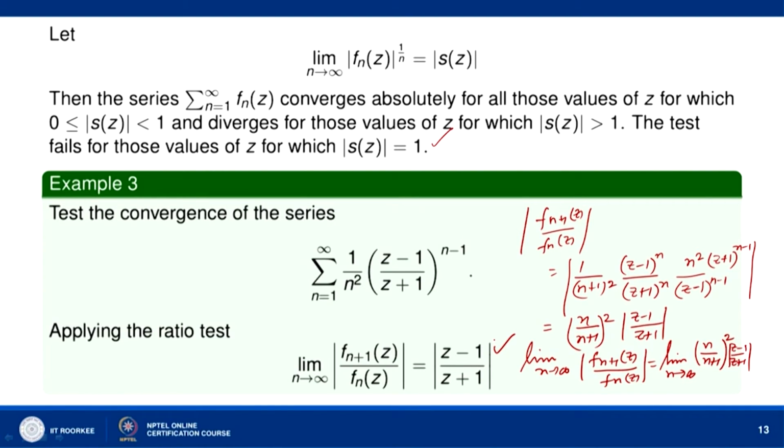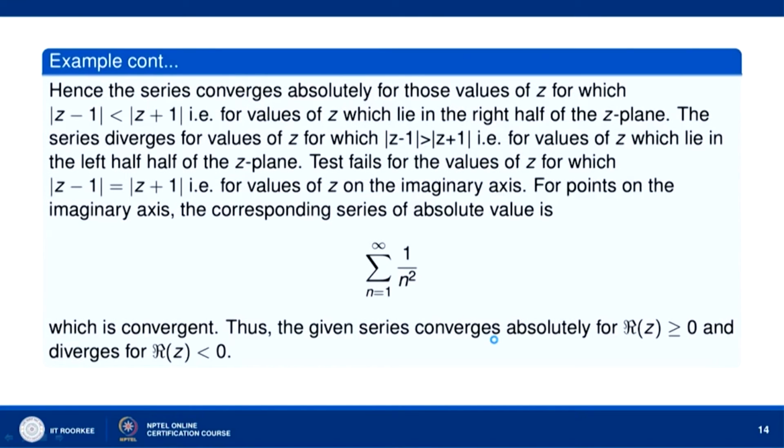Therefore, we can say that when mod of z minus 1 over z plus 1 is less than 1, the given series converges absolutely, and when mod of z minus 1 over z plus 1 is greater than 1, the given series diverges. When mod of z minus 1 over z plus 1 is equal to 1, we shall have to see the nature of the series separately. So, hence the series converges absolutely for those values of z for which mod of z minus 1 is less than mod of z plus 1. Now, let us see where these points z are located.